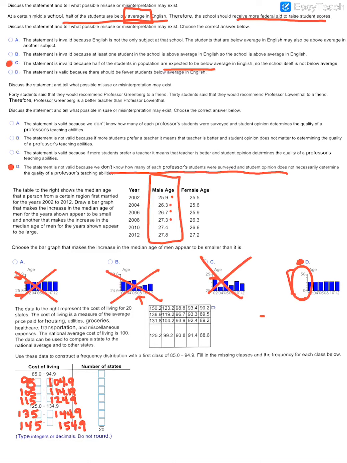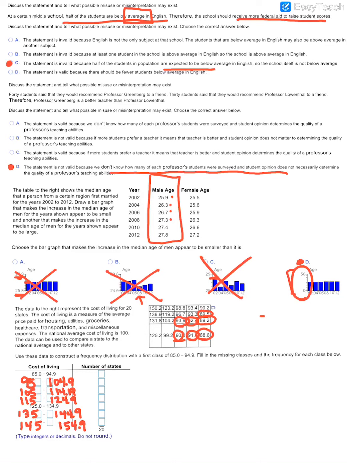And so between 85 and less than 95, if I go through and count, here would be one value, here would be two values, here would be a third, here would be a fourth, 5, 6, and 7 different values.